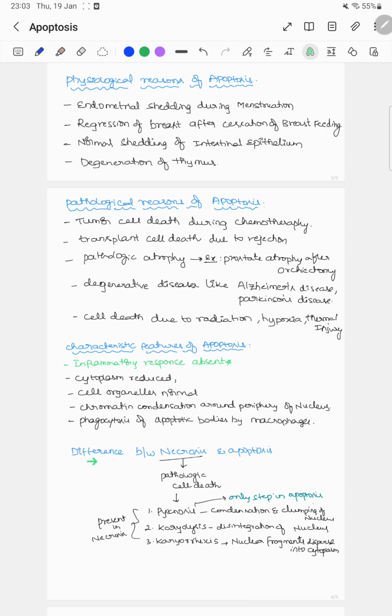Let's see a few differences between necrosis and apoptosis. Necrosis is a pathological cell death which has three main processes: pycnosis, karyolysis, and karyorrhexis. Pycnosis is nothing but condensation and clumping of the nucleus. Karyolysis is disintegration of the nucleus, and karyorrhexis is nuclear fragments getting dispersed into the cytoplasm. But in apoptosis, only the pycnosis step is present.